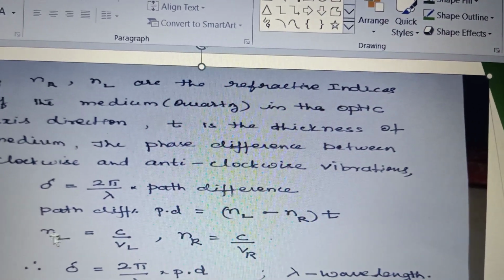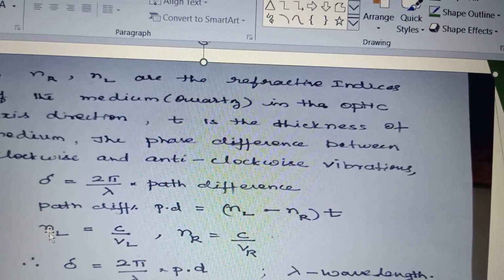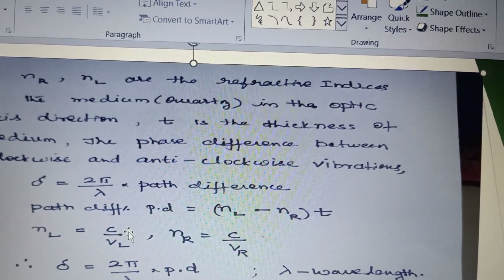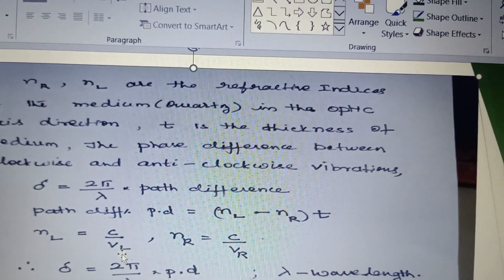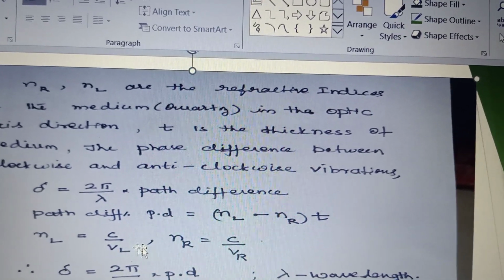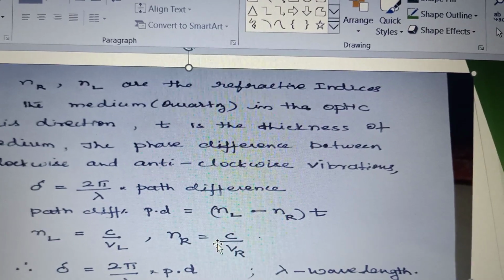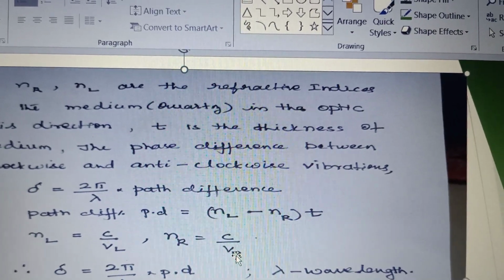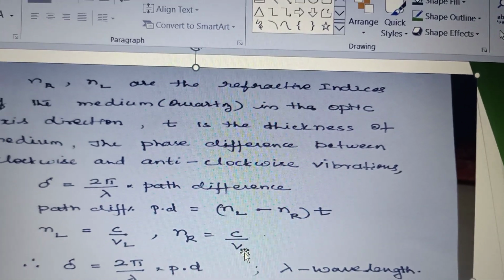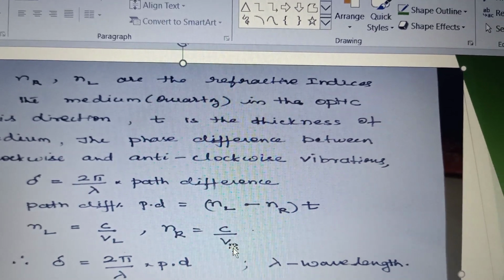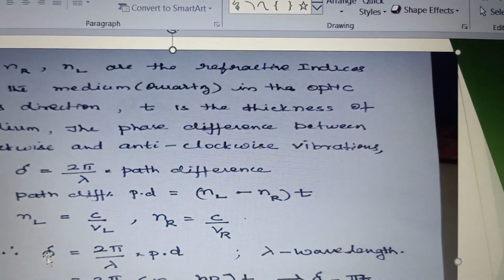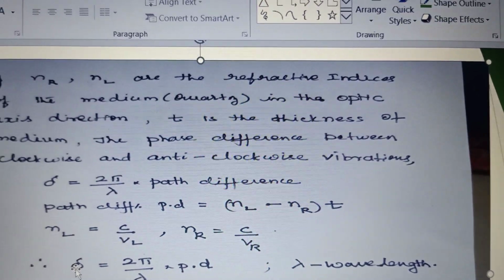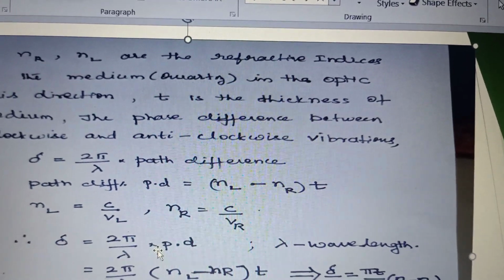NL in terms of velocities, we can write as NL is equal to C by VL, where VL is the velocity of vector OL, and NR is equal to C by VR, where VR is the velocity of the vector OR. So we know the relation between the phase difference and the path difference.